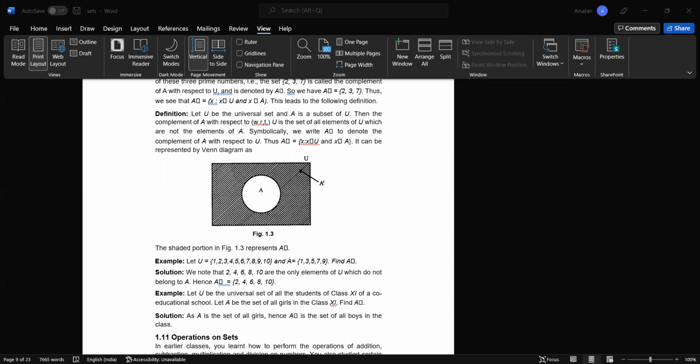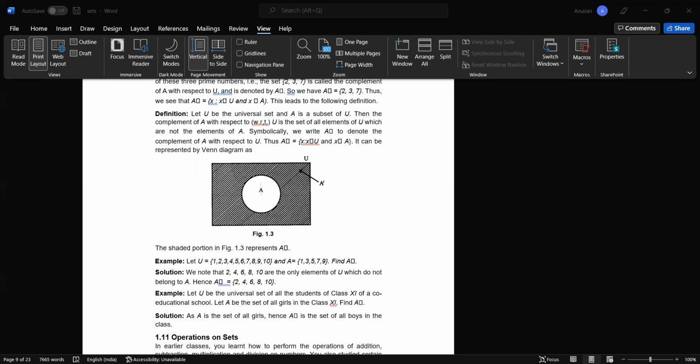The different operations on sets, like complement. We know what complement is. Complement means if there is a universal set holding values 1 to 10, and there is a set which holds only the values 1, 2, then excluding those two values, all the other values are said to be the complement of that particular set. For example, A consists of 1, 2, and U consists of 1 to 10, and A complement is going to be 3 to 10.